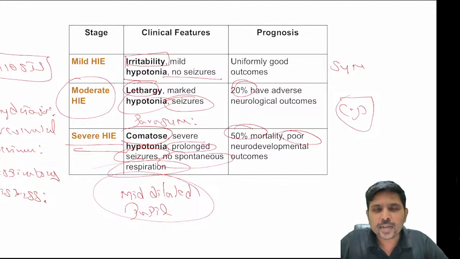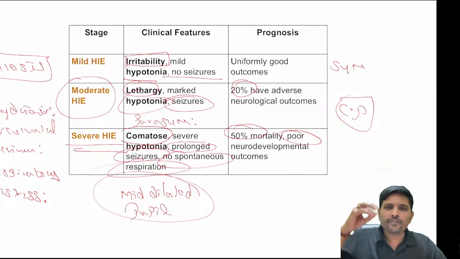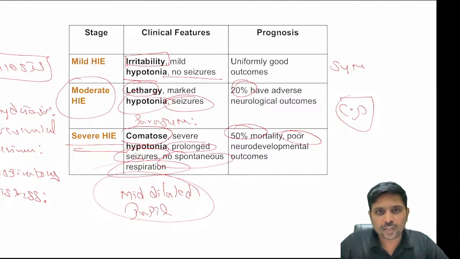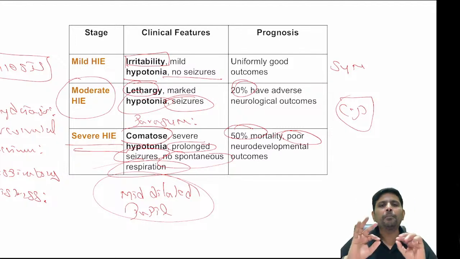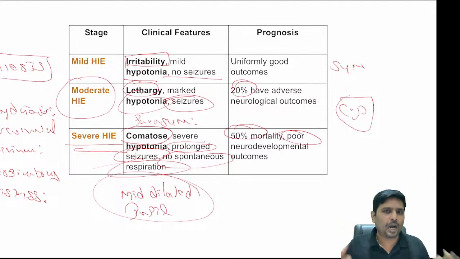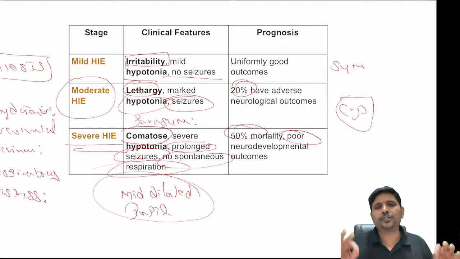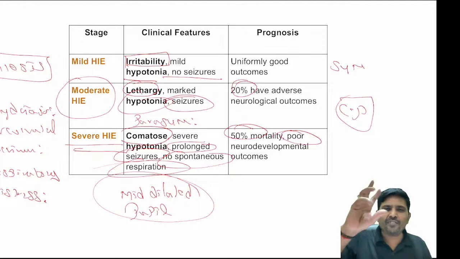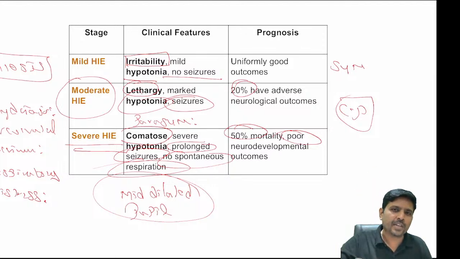HI stage 3: end organ damage, no respiration, prolonged seizure, mid-dilated pupil, 50% mortality before discharge, and the remaining 50% will suffer severely from cerebral palsy. That's it. This is all about Sarnat and Sarnat staging. I hope my children are very well versed whenever this question is asked.